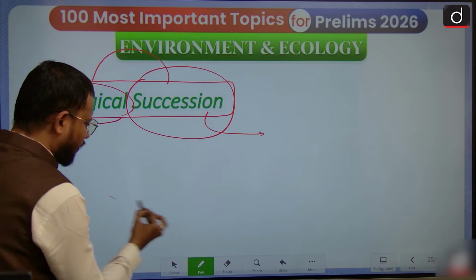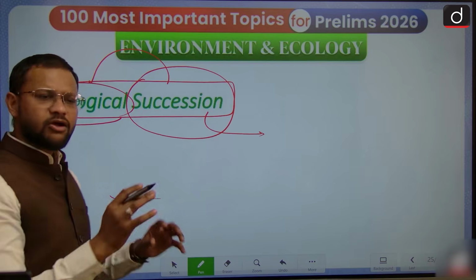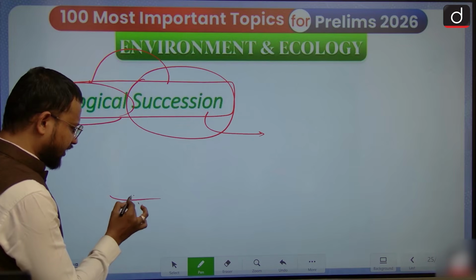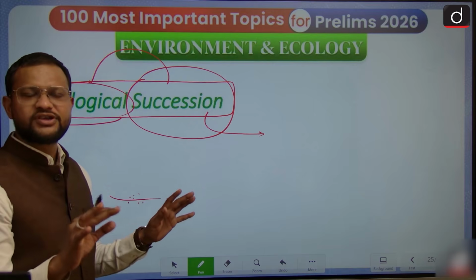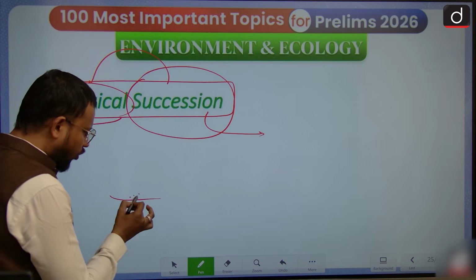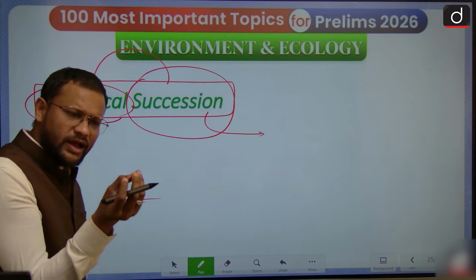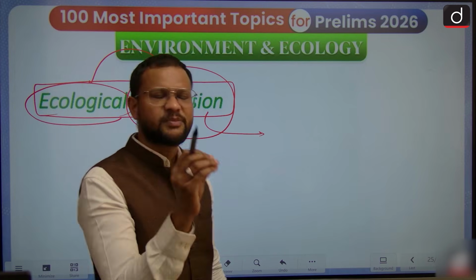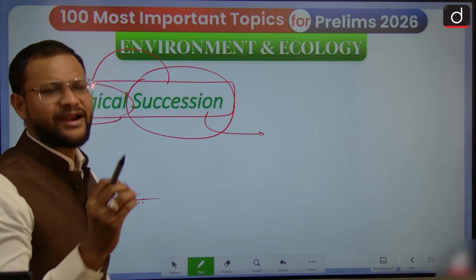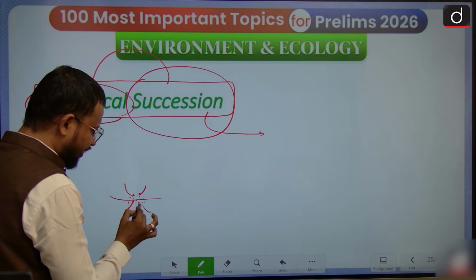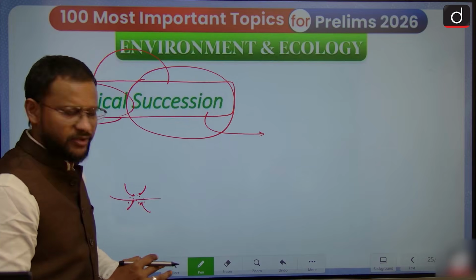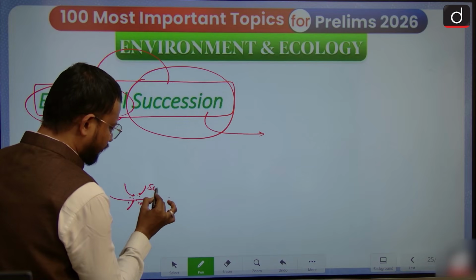So what happens on a bare or nude land where there is nothing, where initially there was no vegetative mass? With time, small algal species and micro-species started to grow there. They decompose chemically and secrete chemical material, and this leads to soil formation.